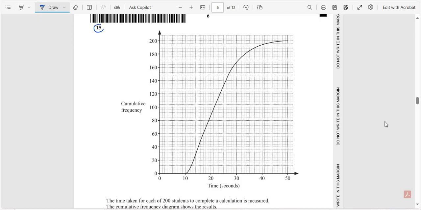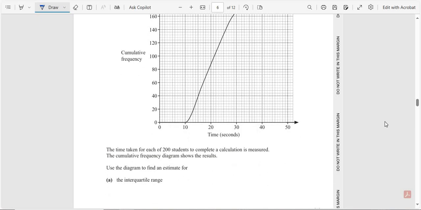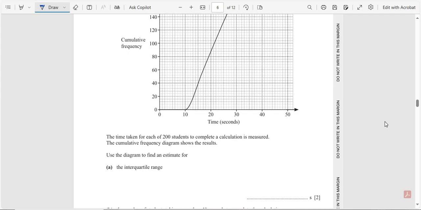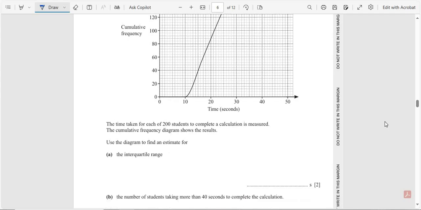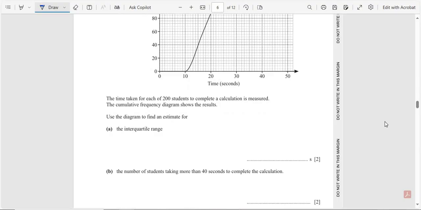Question number 15. This is a diagram. The time taken for each of 200 students to complete a calculation is measured. The cumulative frequency diagram shows the result. Use the diagram to find an estimate for the interquartile range. The formula for the interquartile range is Q3 minus Q1.